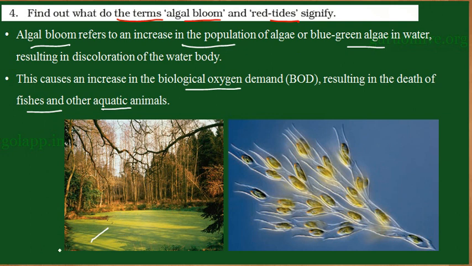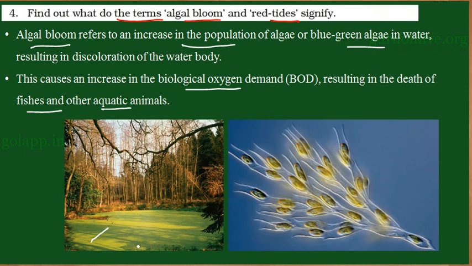After the sudden increase in population, the organisms die and are decomposed by bacteria. When the bacteria start decomposing the algae, the oxygen present in the water is consumed by the bacteria. So all of a sudden there is a decrease in the oxygen concentration. This leads to an increase in the biological oxygen demand.